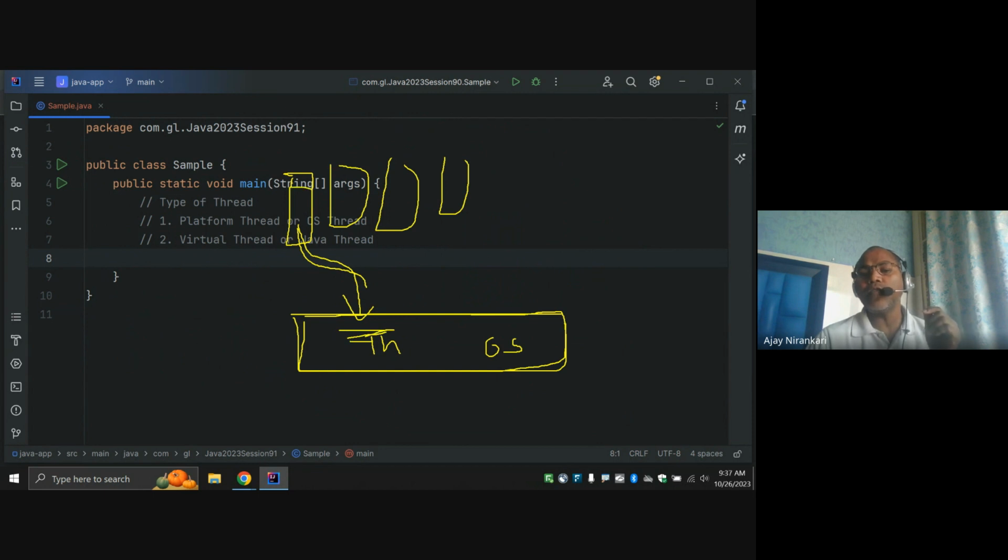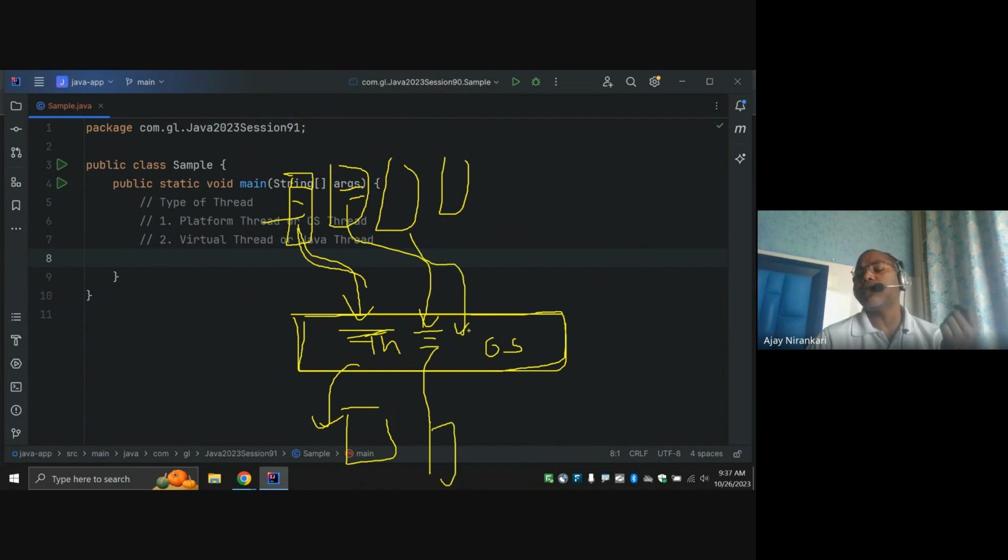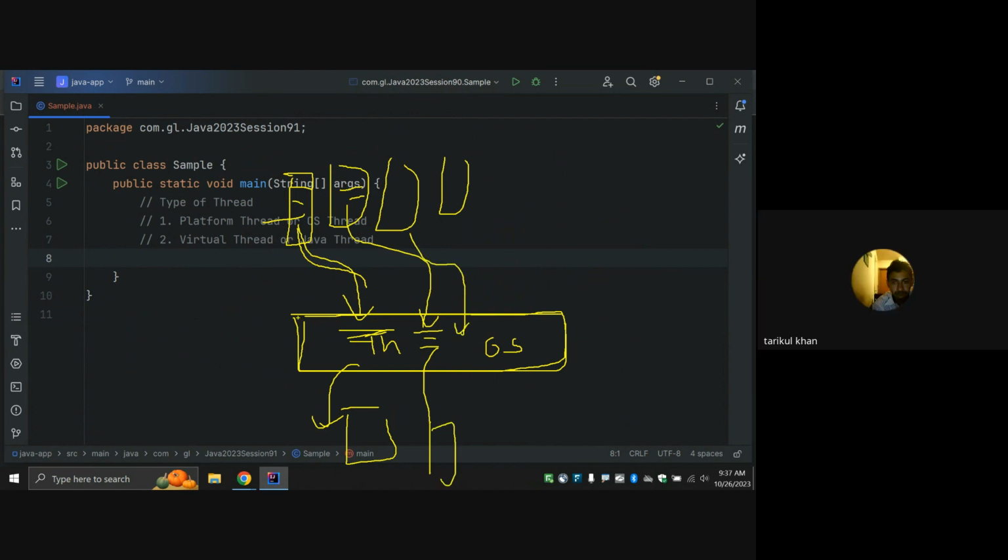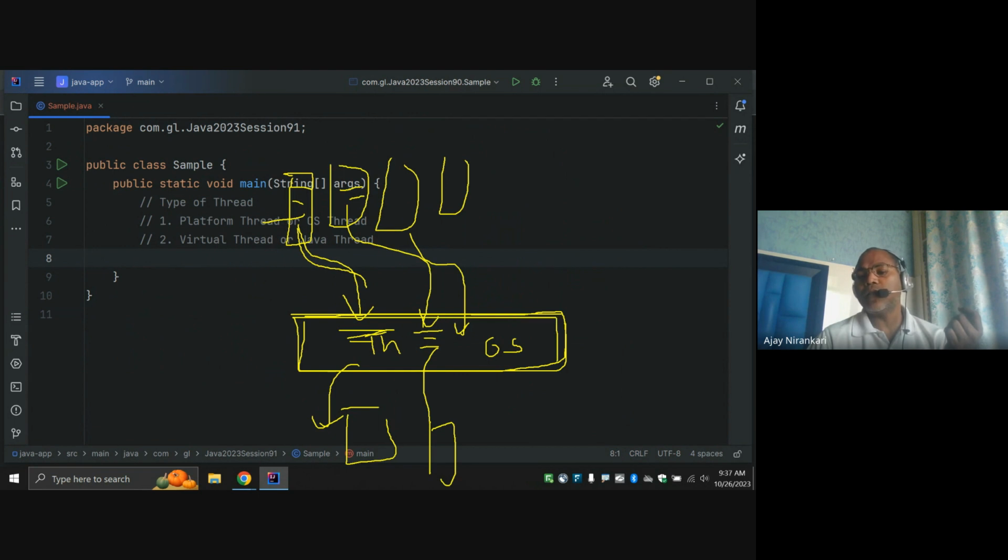Whenever this thread goes for some wait, you just pull it out and move it to a different place, right? And now the thread is free to take new work, and it is going to work again. If this one again goes to wait for something, I just pull it out. I am not waiting. I am going to take a new task, right? So in this way, our operating system threads are always put to use.